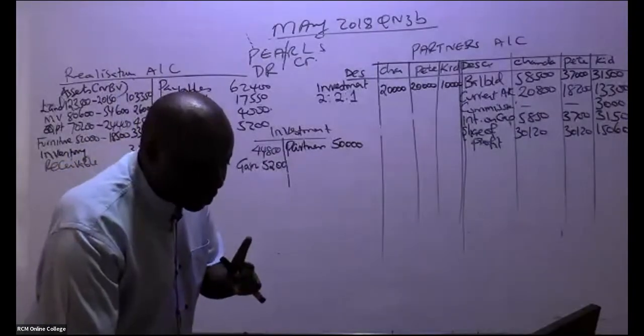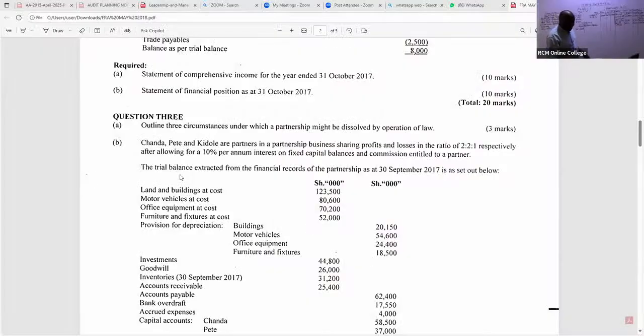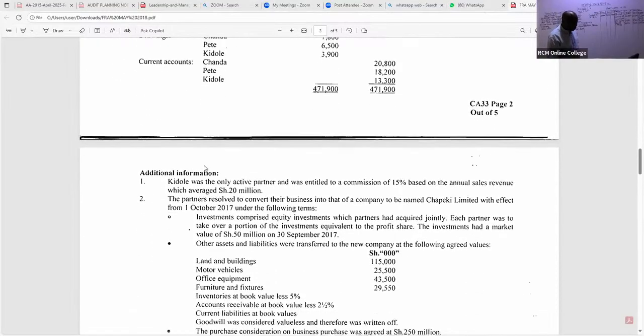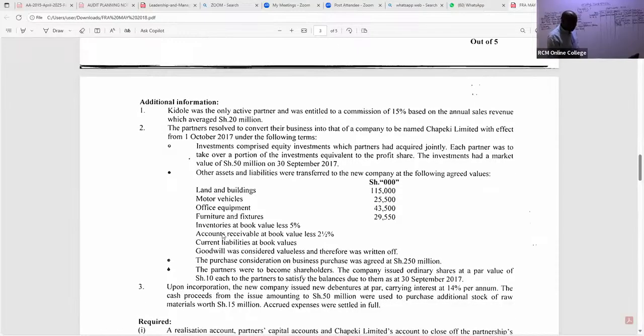Now we continue. Slowly, we are reading our notes here because we want to balance this and finish it up. Now, ladies and gentlemen, when you read here, what else have they told us? We are told goodwill was considered valueless and therefore was written off.